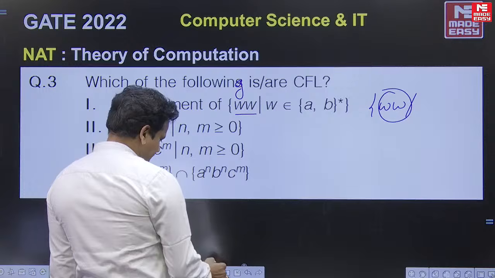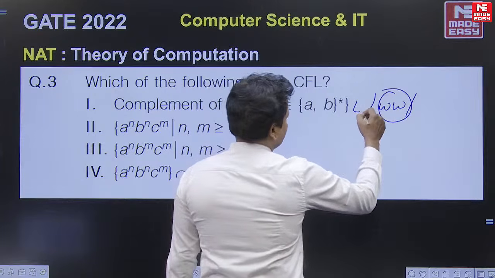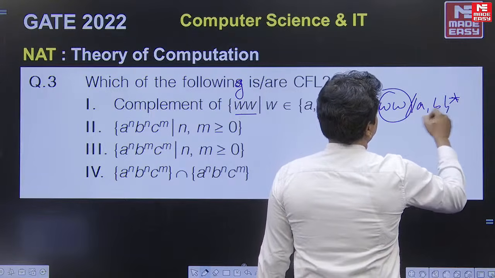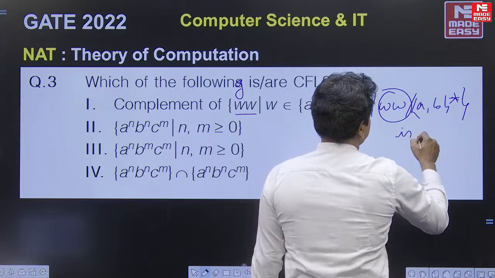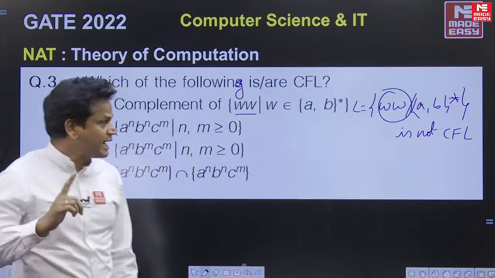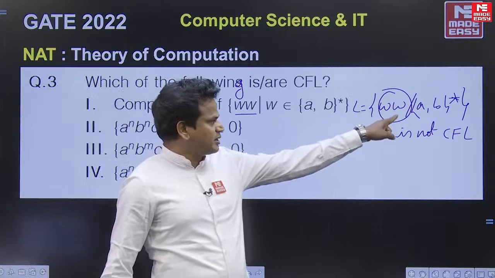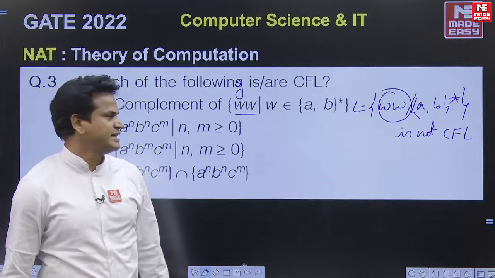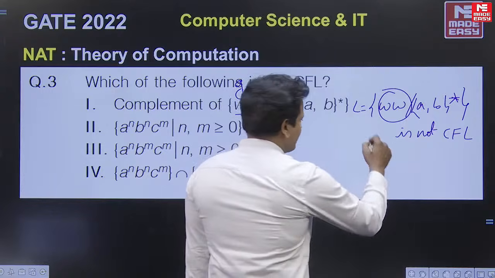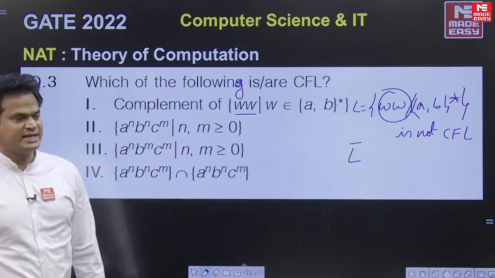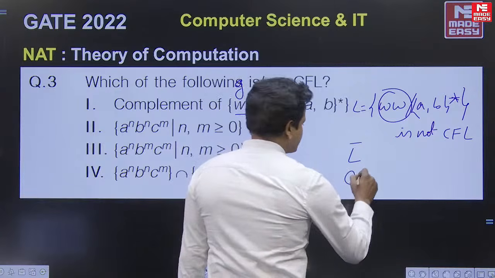So if L is {WW | W in (A+B)*}, this is not a CFL. This is not possible to consider with a PDA. But for the complement of this language, we can consider a context-free grammar.